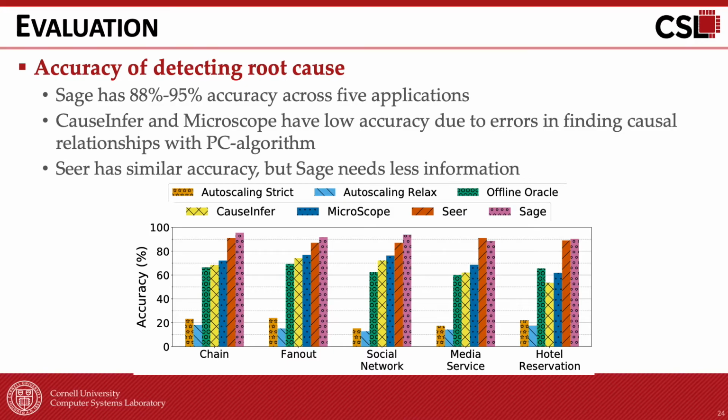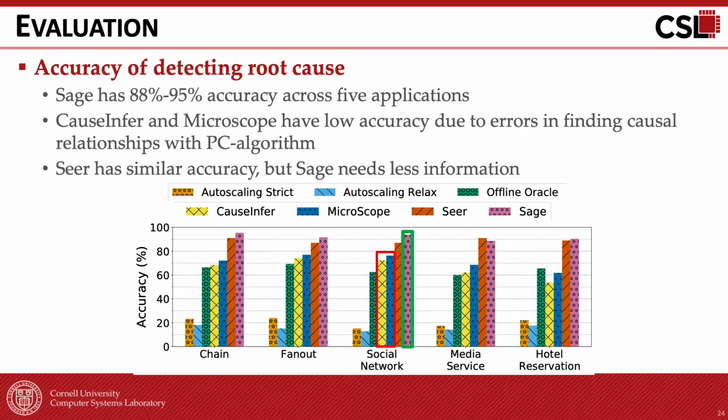We inject different sources of resource contention and randomly select microservices in order to obtain the ground truth for validation. In general, Sage has 88% to 95% accuracy across all 5 applications. Take social network, for example. The accuracy of Sage is much higher than the auto-scaling baselines, as the auto-scaling systems have no knowledge of the impact of dependencies between microservices and simply use utilization as a proxy for performance.